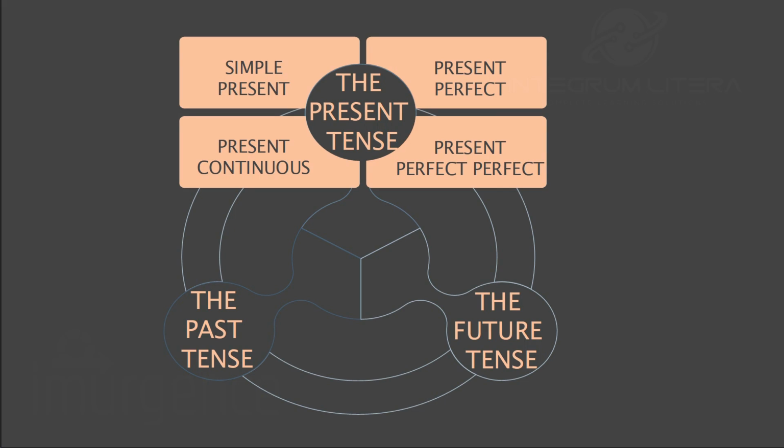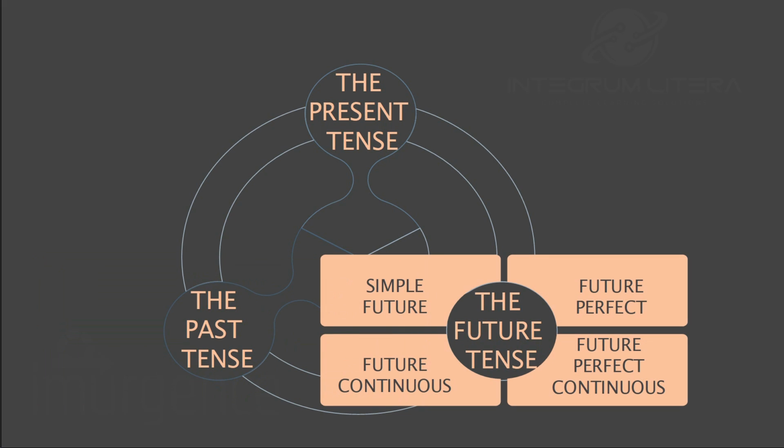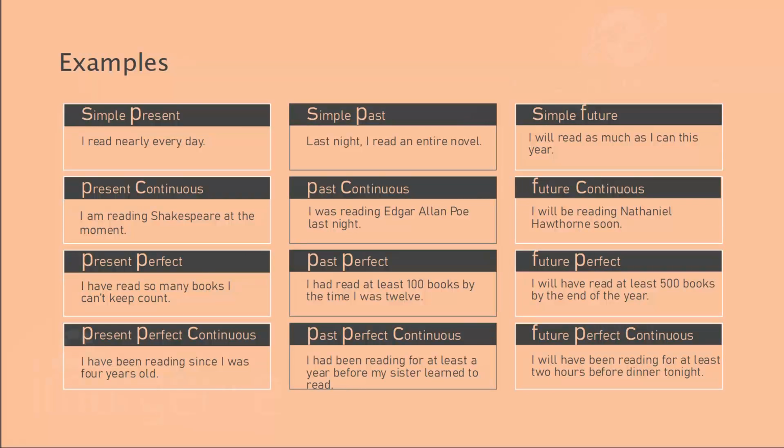In present tense, we have simple present, present continuous, present perfect, present perfect continuous. In the same way, we have simple past, past perfect, past continuous, past perfect continuous. And in future, it's the same again: simple future, future perfect, future continuous, and future perfect continuous. So let's look at the example here by taking one simple example.